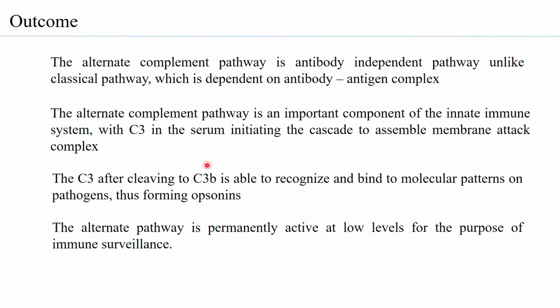It's because C3b is able to recognize the molecular patterns on various different antigens. So in a way, the alternate pathway is responsible for immunosurveillance, that is, it is on the lookout for foreign particulate matter, by the C3b being able to bind to different pathogen associated molecular patterns.